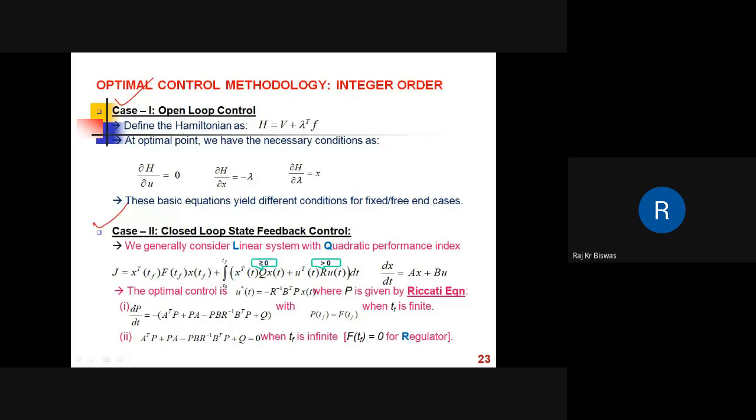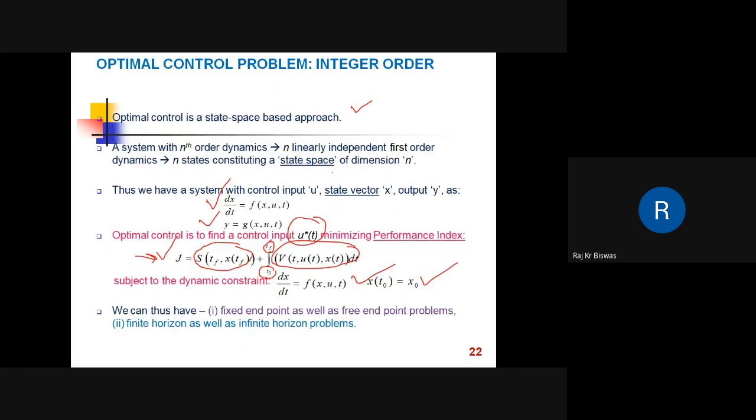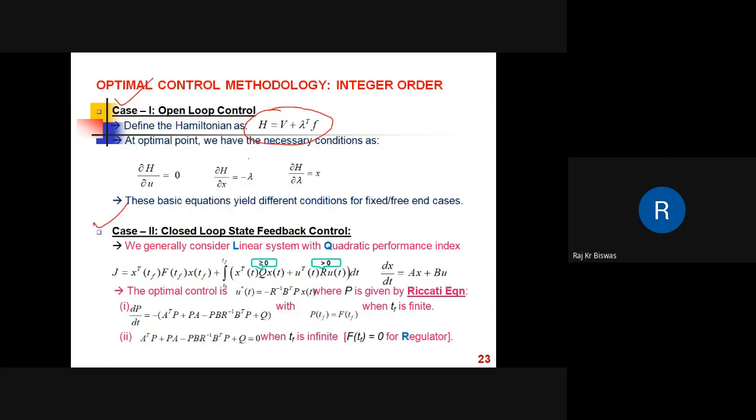In open loop control, we define a Hamiltonian function H equal to V plus lambda transpose f, where V is this and f is this. Lambda is called the Lagrange multiplier vector.